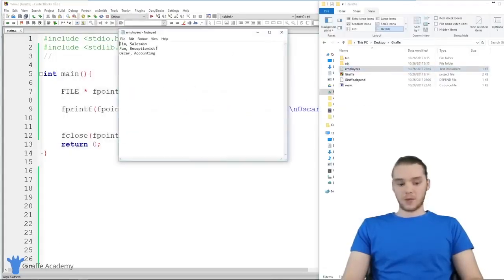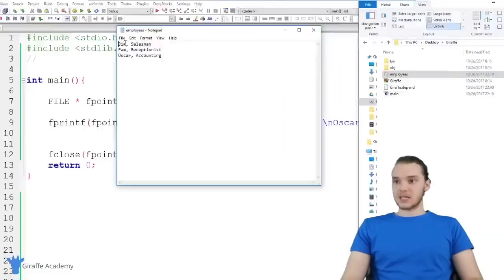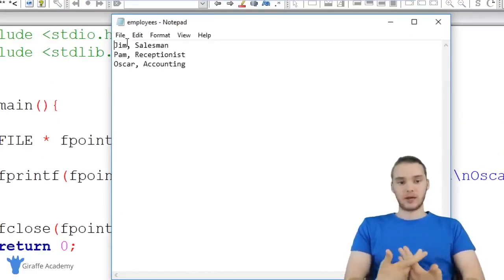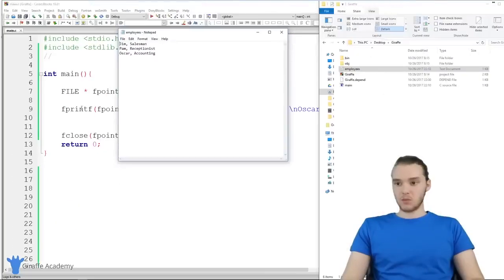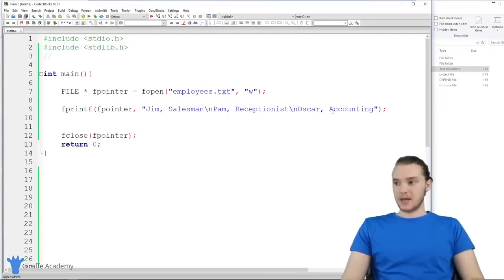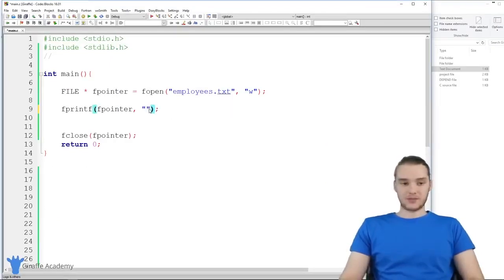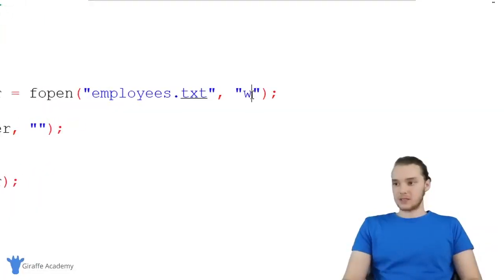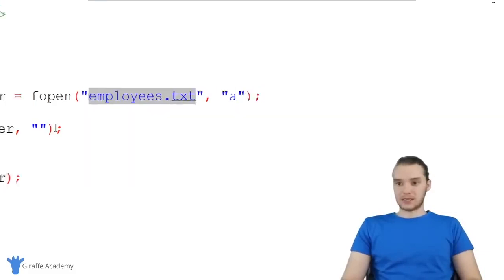And you'll see now we're back with the employees. So let's say that inside of this file, we wanted to add an employee onto the end of it. We wanted to add a new employee onto this file, right? Well, I can use something called append. And what append is going to do is allow us to append text onto the end of the file. Instead of saying W, I'm just going to say A, and you'll notice I'm still keeping employees.txt here.